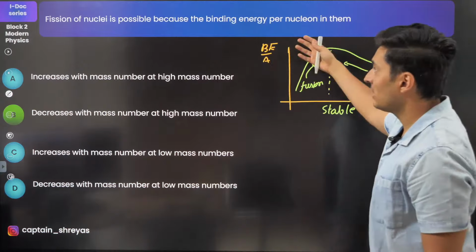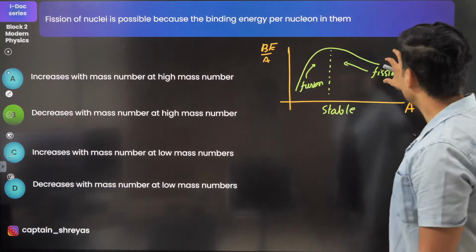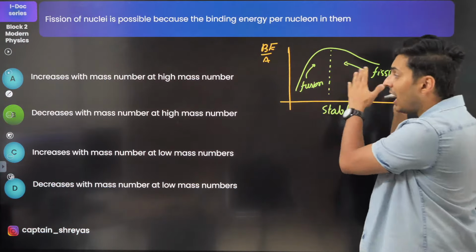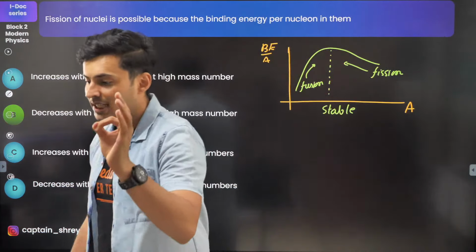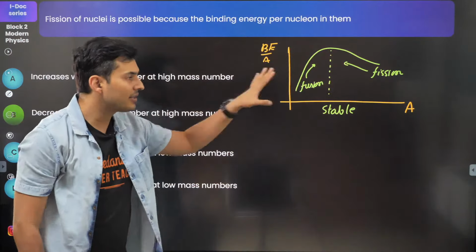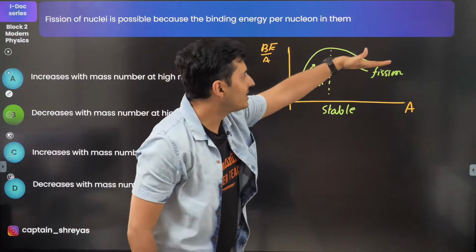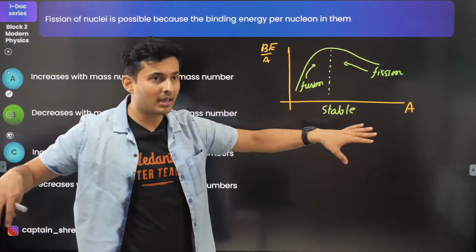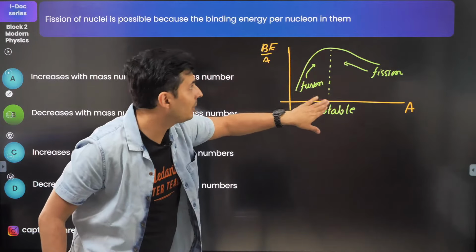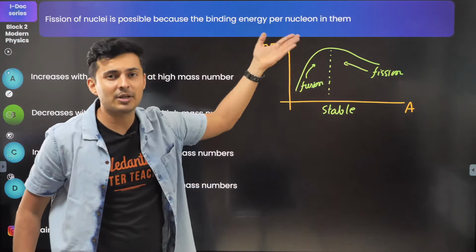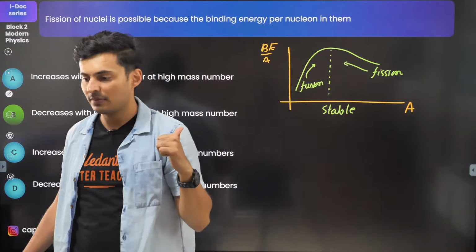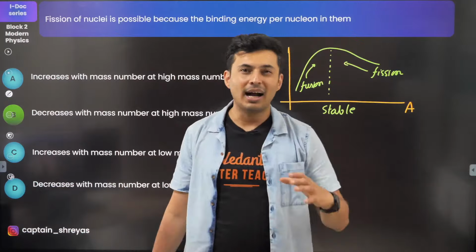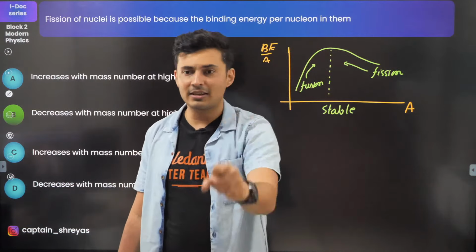So fission is possible because these elements have less binding energy at higher mass number. That's why the answer is option B. These elements have less energy, so they want to get more energy by breaking and coming to a lower atomic mass number to increase their binding energy per nucleon. Hence the answer is B. Yes, iron and all these things are very stable. Iron, lead, these elements come in that stable range.